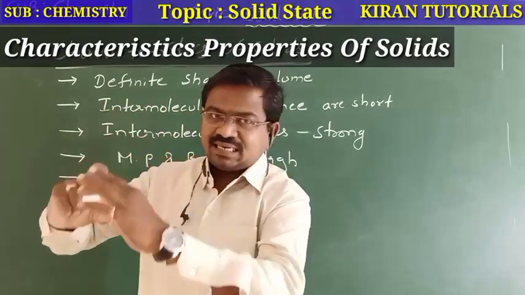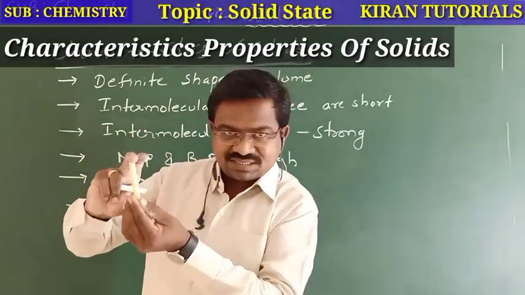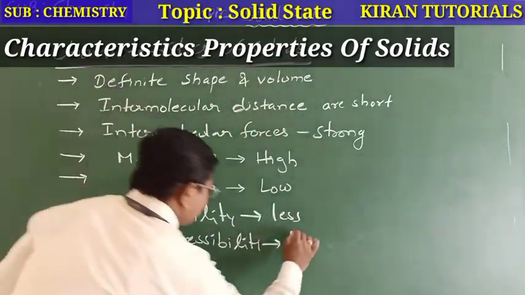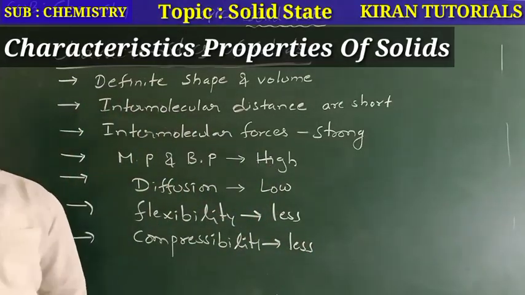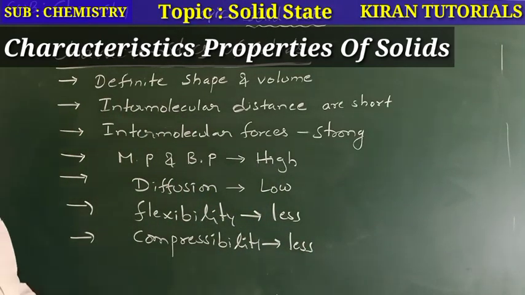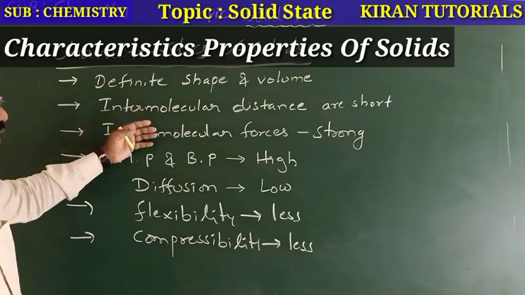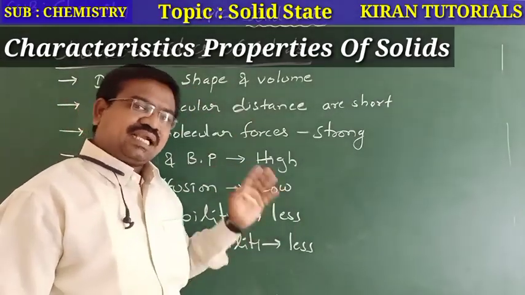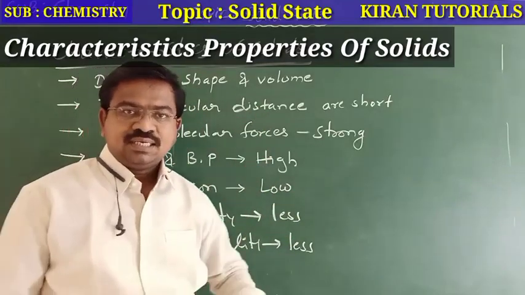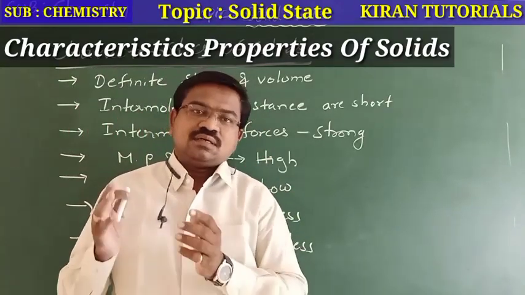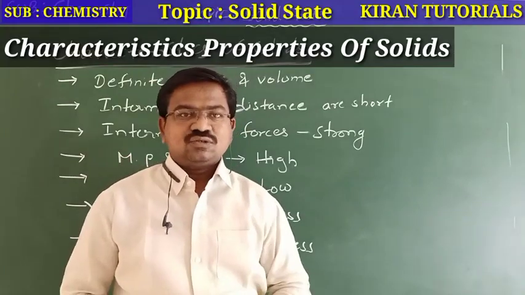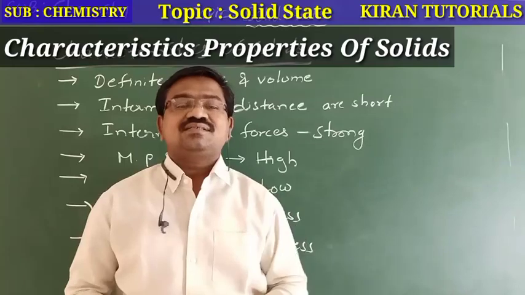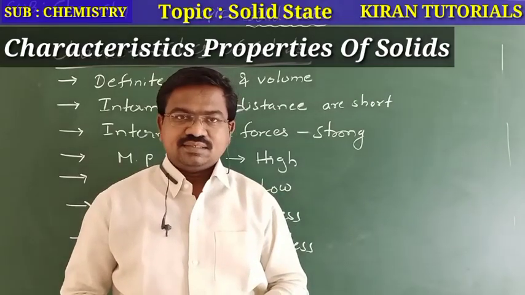See, if we apply pressure, it is compressed only very slightly. Clear? That is about some characteristics, properties of solids. And of course, solids are good conductors. Good conductors means they can allow the passage of heat and electricity.